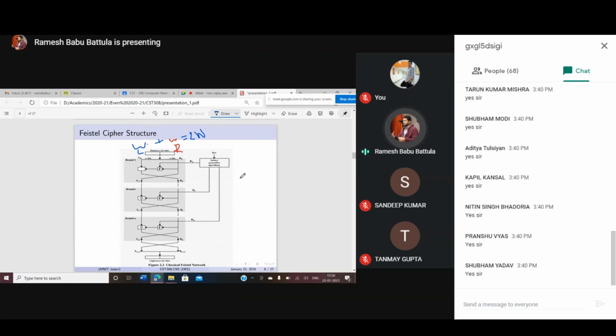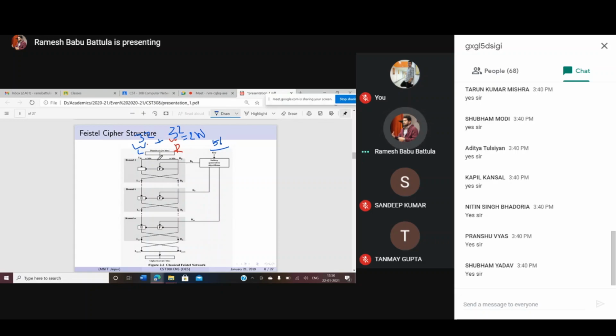The key generally consists of 2W bits, but out of which we consider 56 bits in our DES algorithm. In the DES algorithm, we use 32 bits for the left hand side and 32 bits for the right hand side. In total, the block size is 64 bits.